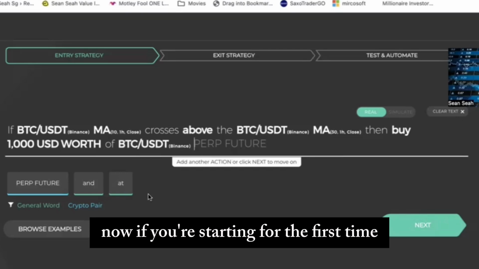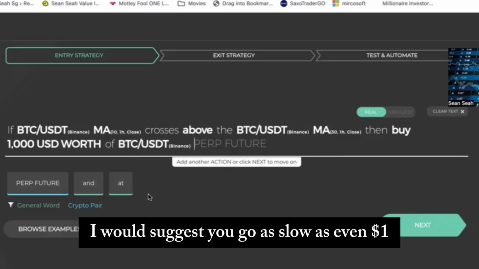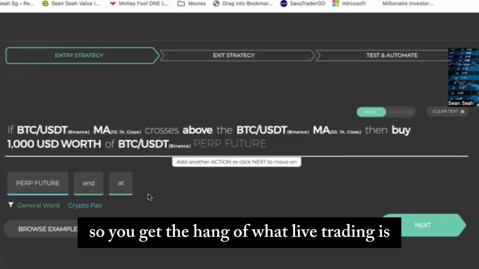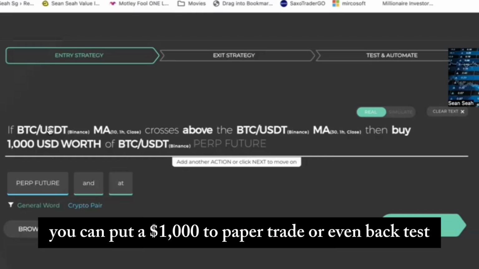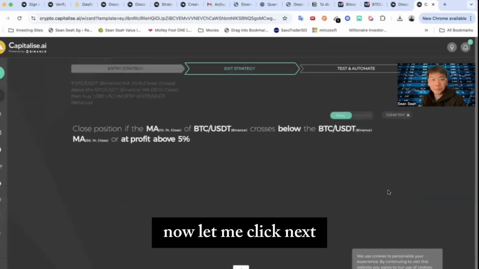Now, if you're starting for the first time, I would suggest you go as low as even $1 so you get a hang of what live trading is before scaling it up to $10, $100, and $1,000. But the cool thing is this, you can put $1,000 to paper trade or even backtest. Now, let me click next.